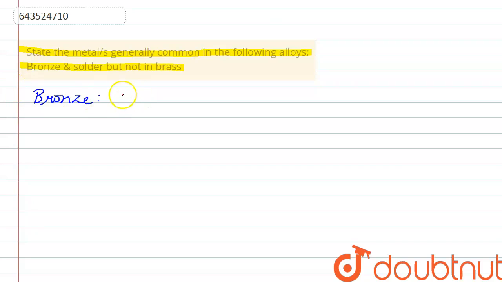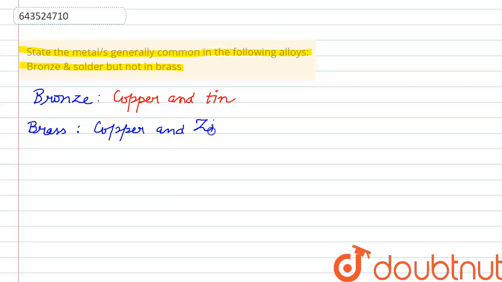So, bronze contains copper and tin. Then brass contains copper and zinc, and the solder contains lead and tin.